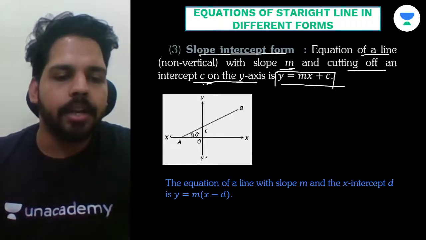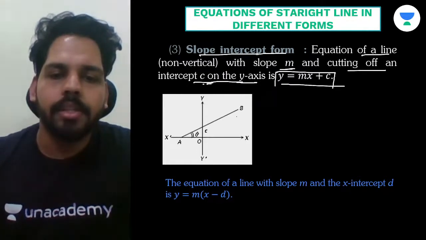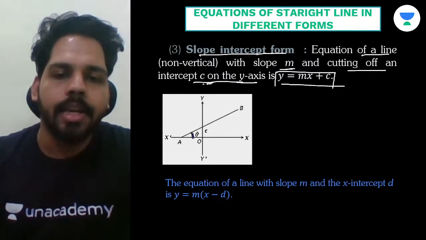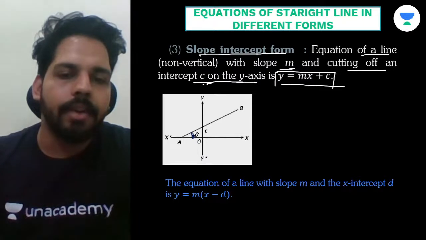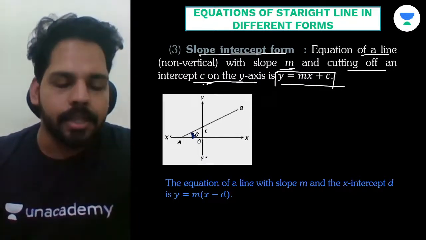जैसा कि आप यहाँ डायग्राम में देख सकते हो, you can see in the diagram, this is a line, the straight line which is having this angle as theta. So this line is having this angle as theta. And this is having an intercept on y.